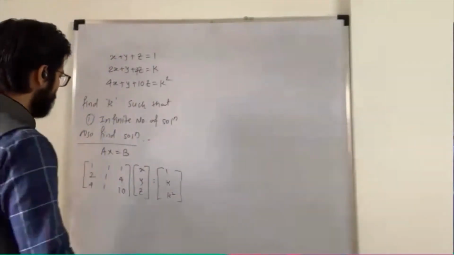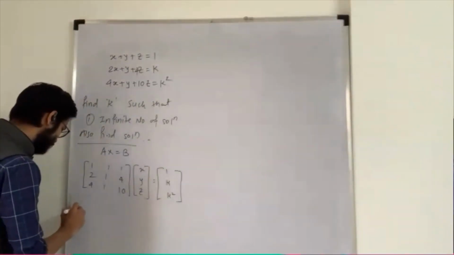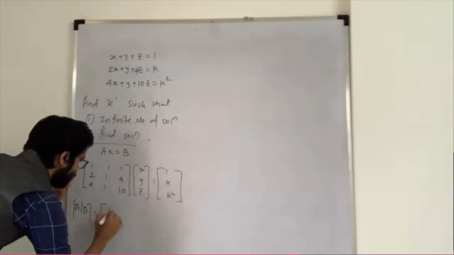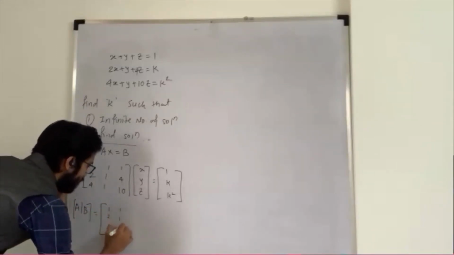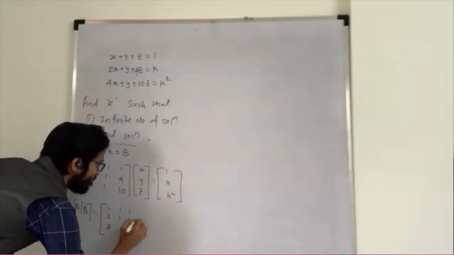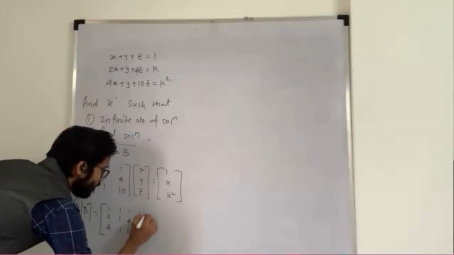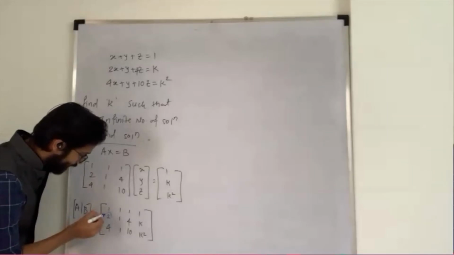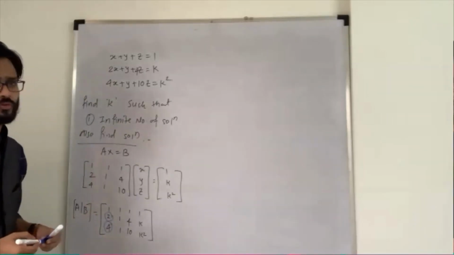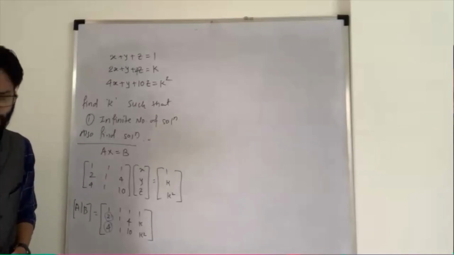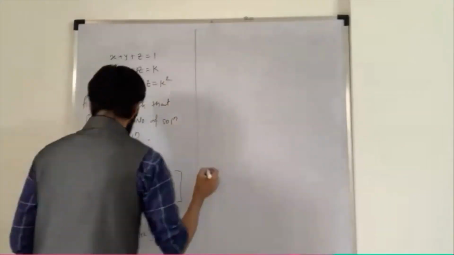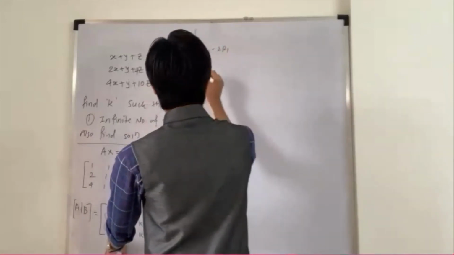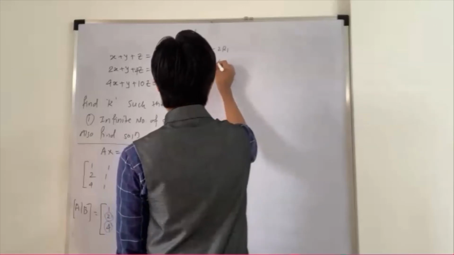So now find the augmented matrix and find its rank. Everyone please do that. What is the procedure for finding the rank? You need to use row echelon form. So my first target is to make this element 0 and this element 0. R2 minus 2 R1, and R3 minus 4 R1.